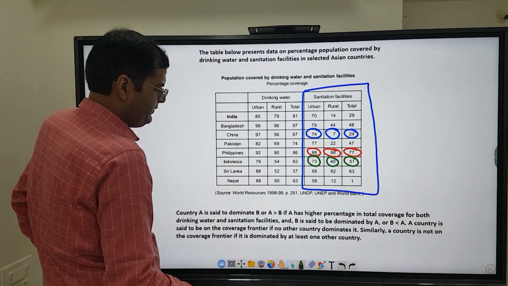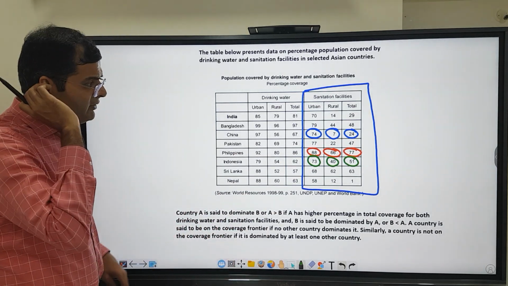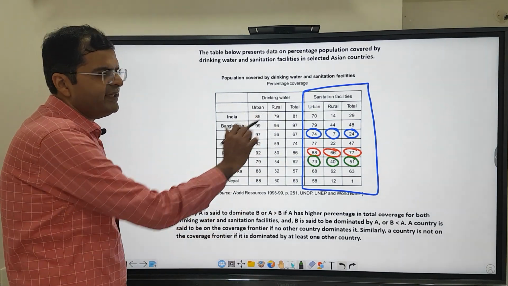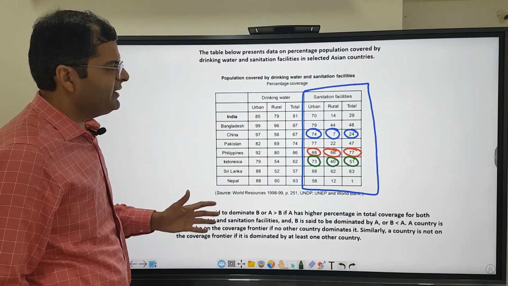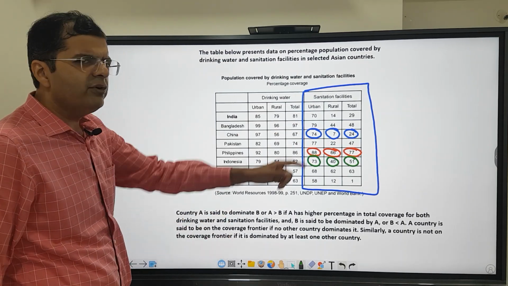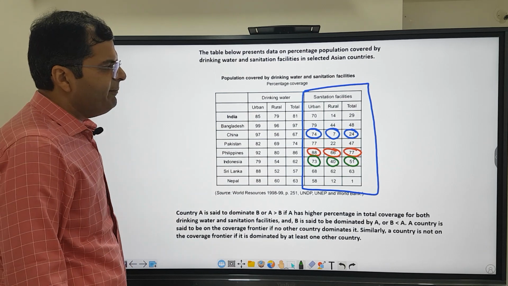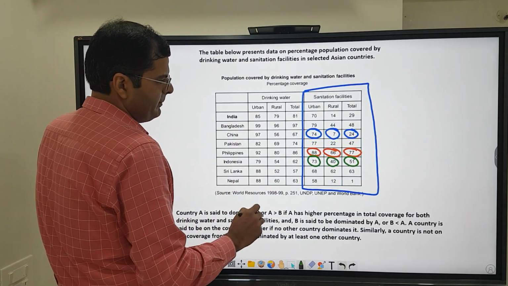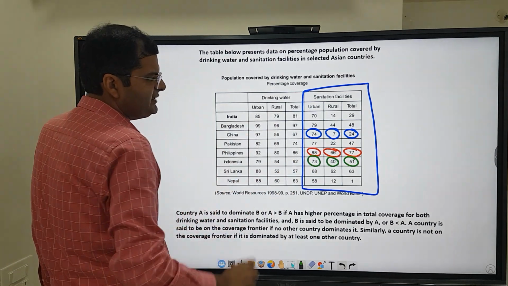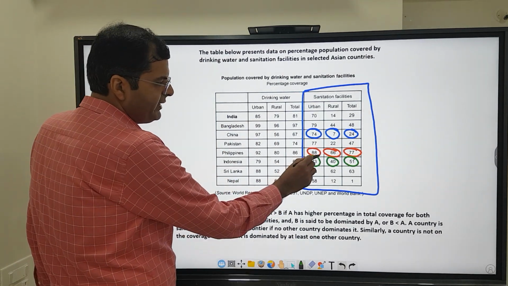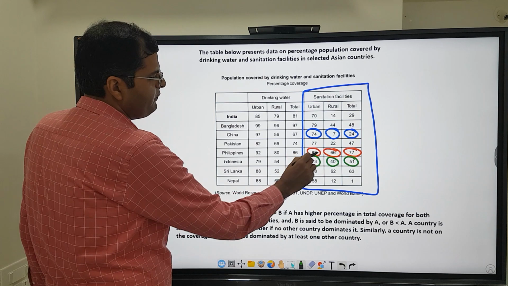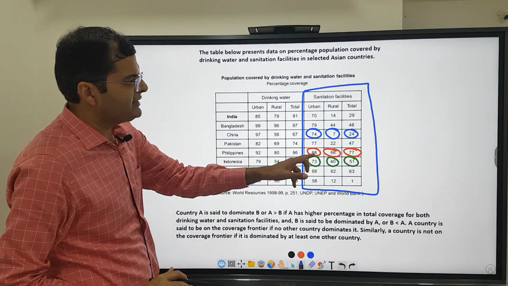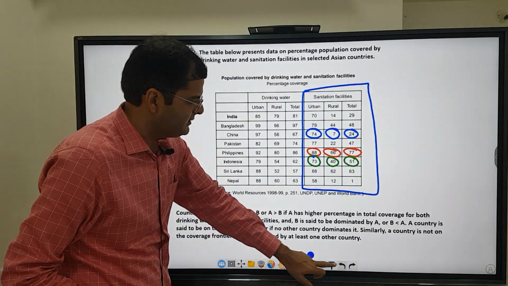73, 40 and 51. So now, even without calculating, we could have used the method we used in the previous question to calculate the weightage of the rural for each of them separately and then find the ascending order. But if you look at the data, it can help us figure out where more rural is. If you look at Philippines, for example, this is 88, 66 and 77. So it means that half the population of Philippines is living in rural and half in urban, because 77 is exactly the midpoint of 88 and 66.